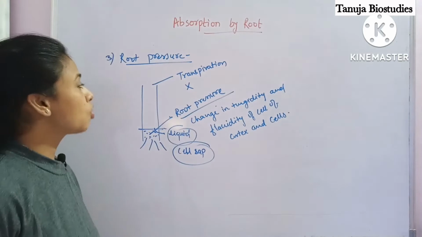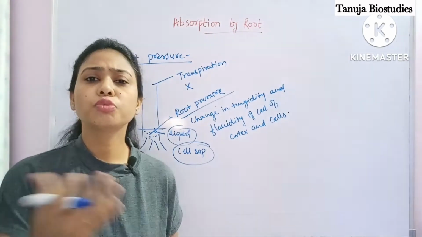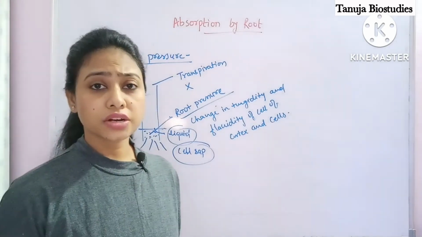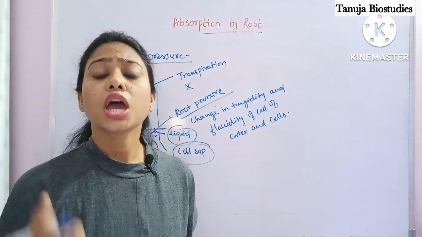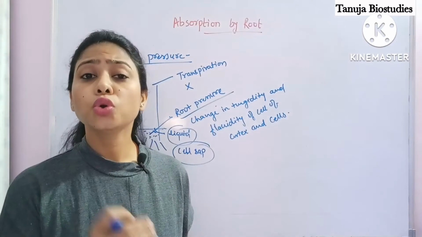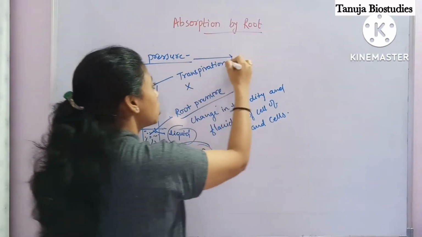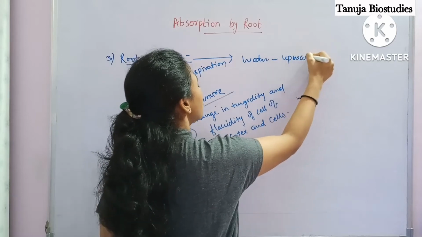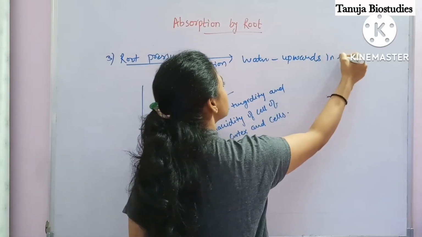Clear? So if we want to define root pressure, it is the pressure which is generated in the root due to the absorption of water, due to which water goes in the upward direction in the stem.